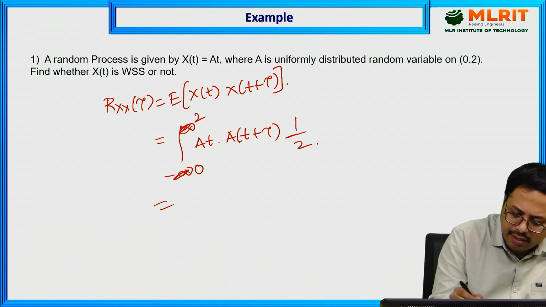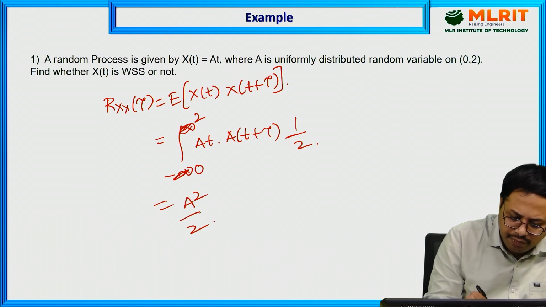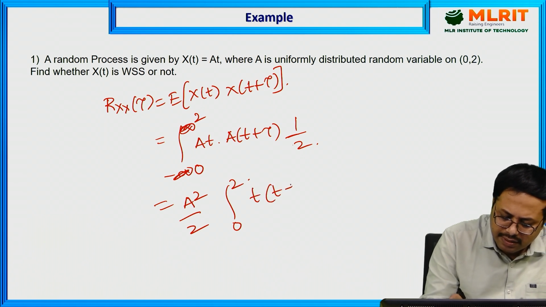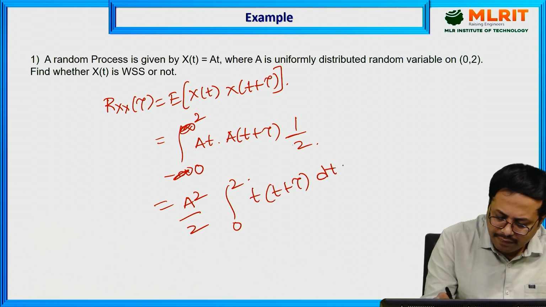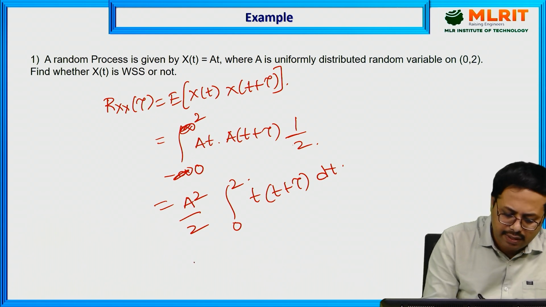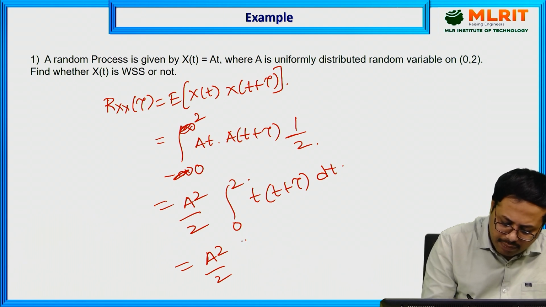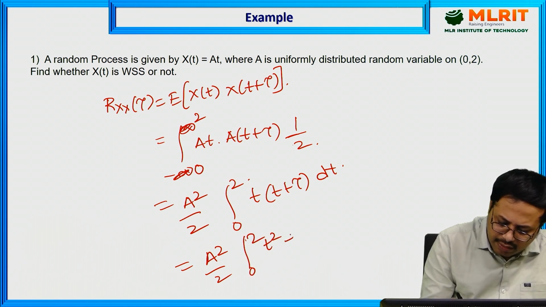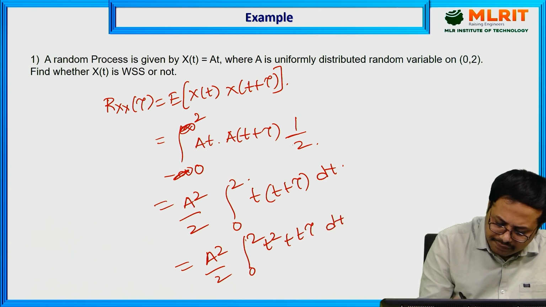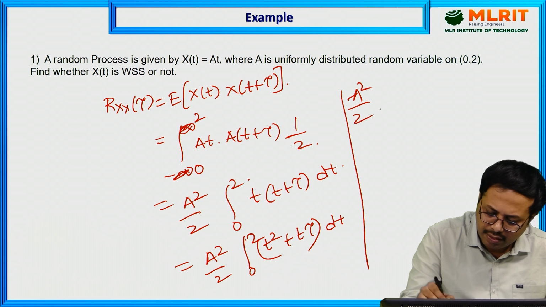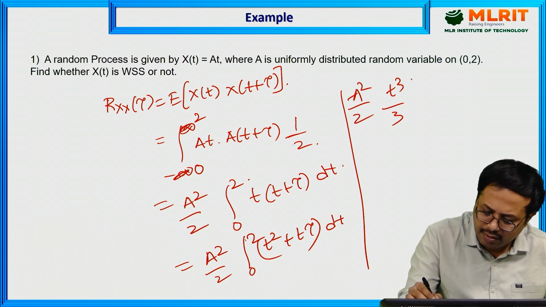Simplify further: A square by 2, integral from 0 to 2 of t into (t plus tau). Take A square by 2 common: integral from 0 to 2 of (t square plus t tau) dt. Simplify further: A square by 2 times t power 3 by 3 from 0 to 2.